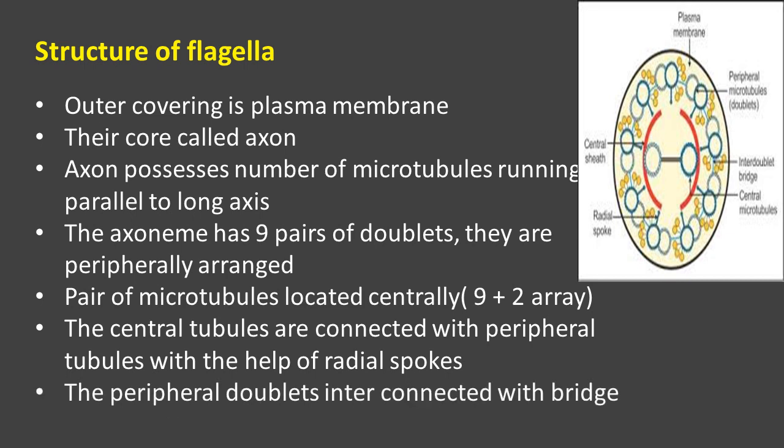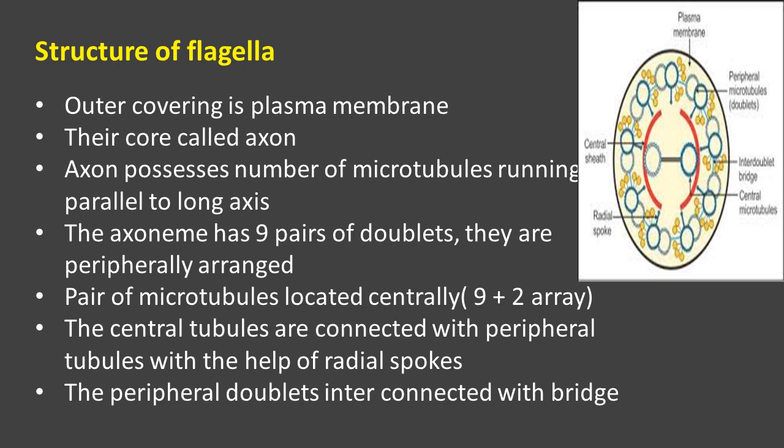Clear? So the peripheral doublets are interconnected with bridges. As I told you, every microtubule present in the peripheral region is interconnected with one another with the help of a bridge. Clear? So this is the complete structure of flagella. I'll repeat once again.